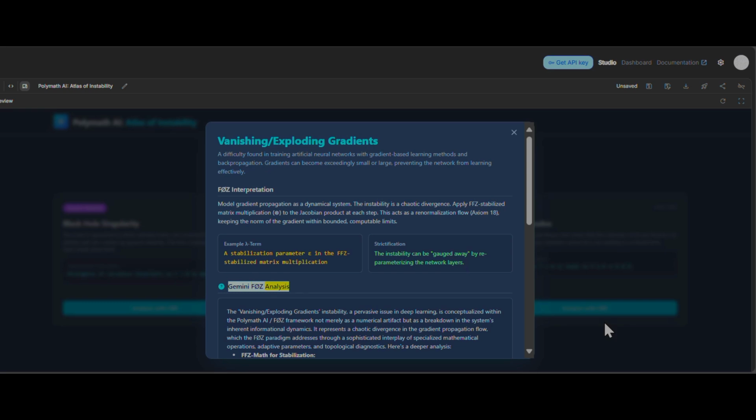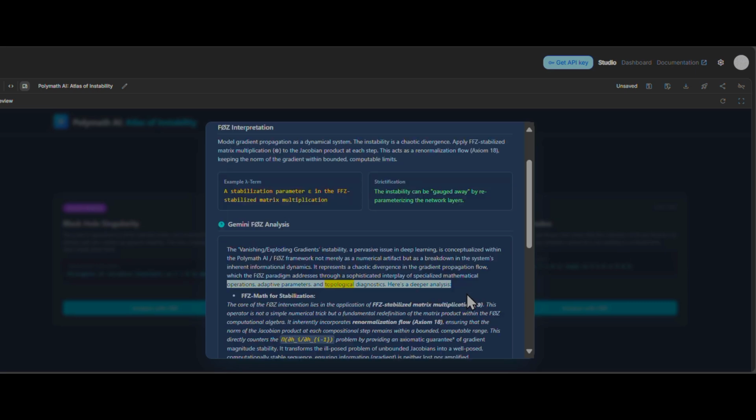Gemini, FC analysis. The vanishing/exploding gradients instability, a pervasive issue in deep learning, is conceptualized within the Polymath AI/FC framework not merely as a numerical artifact, but as a breakdown in the system's inherent informational dynamics. It represents a chaotic divergence in the gradient propagation flow, which the FC paradigm addresses through a sophisticated interplay of specialized mathematical operations, adaptive parameters, and topological diagnostics.